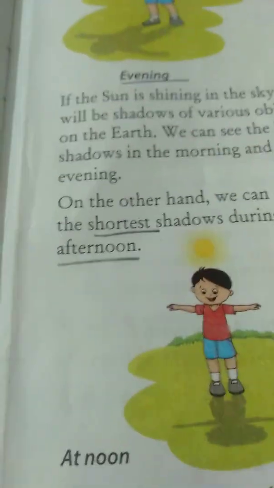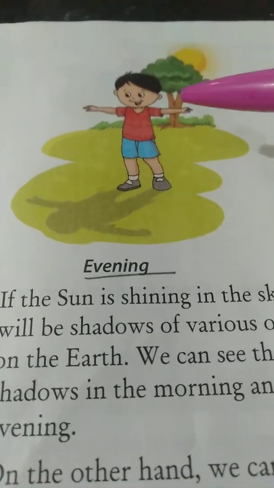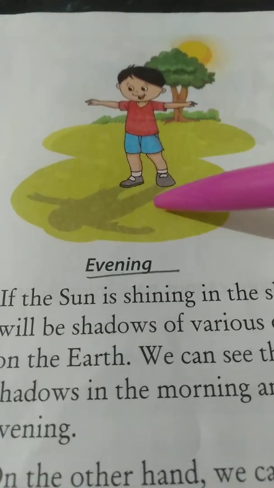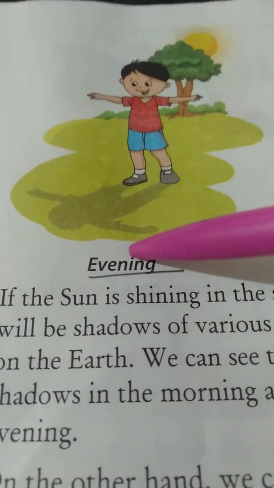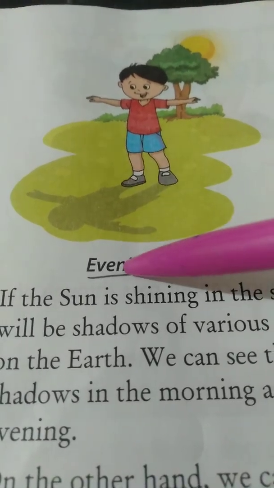Okay children. The next one. Now turn the next page. Page number 97. Get ready. Now look at this child. He is standing. This shadow is in the evening time. Okay, this is the evening hours.